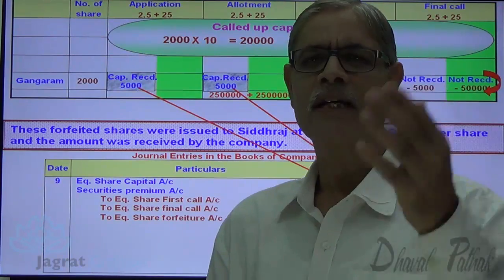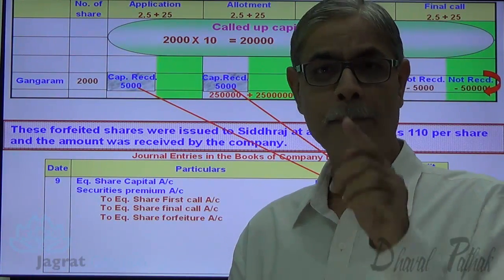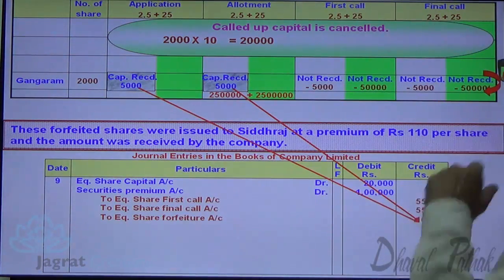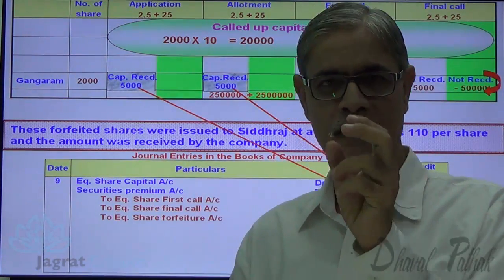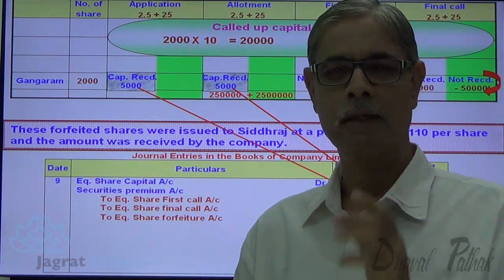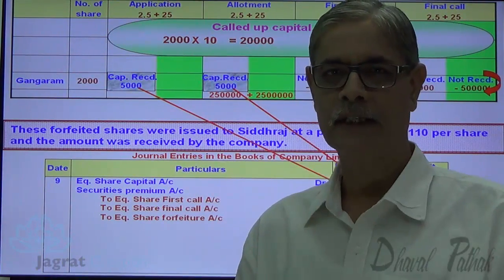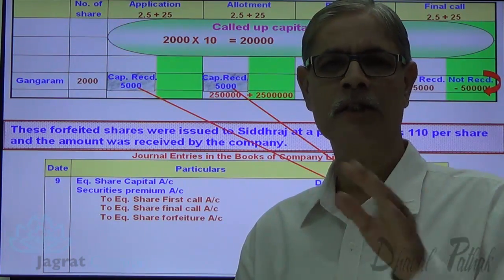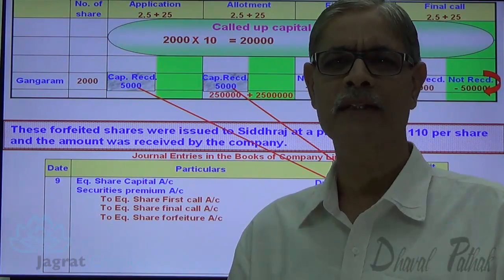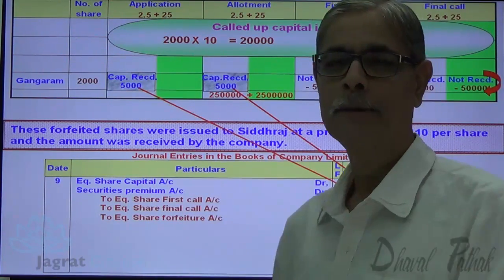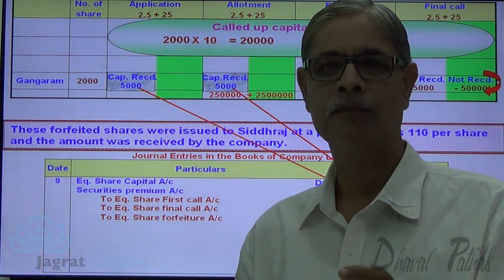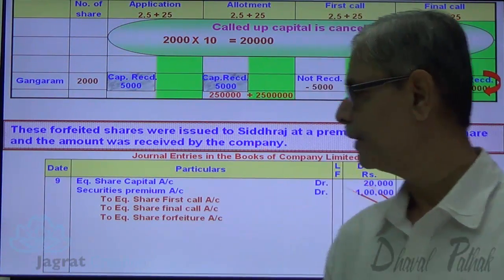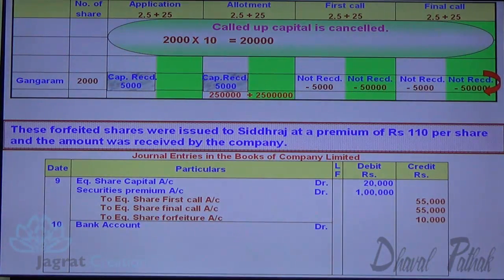Now all these shares are reissued at a premium of 110. So 10 rupees the capital, 110 is the premium, amount received is 120. At the time of reissue of these forfeited shares, no reissue discount is granted. So entire forfeiture income gets transferred to capital reserve account. So observe it. Now I want to write the entry for reissue.